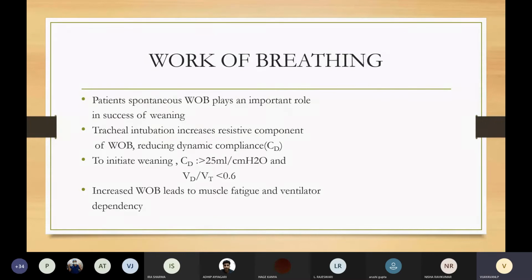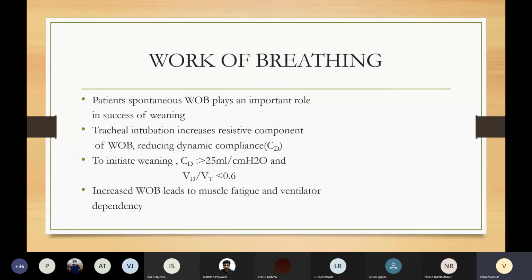Now coming to work of breathing. Patient's spontaneous work of breathing plays an important role in success of weaning. There are two components in work of breathing: one is the non-elastic component, that is the resistive component, and the other is the elastic component, the lung-related component. Tracheal intubation will increase the resistive component of work of breathing, thereby reducing the dynamic compliance, as I told in my former slides.